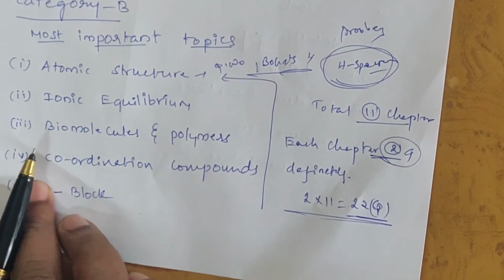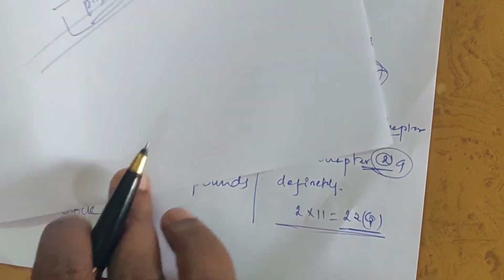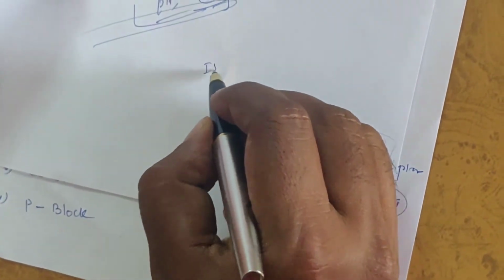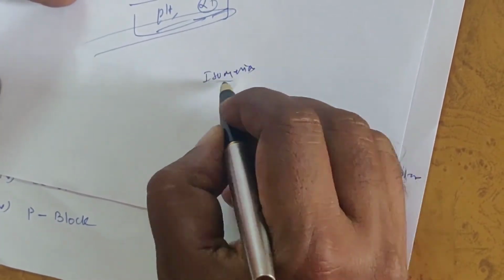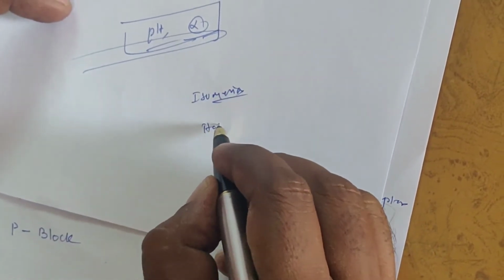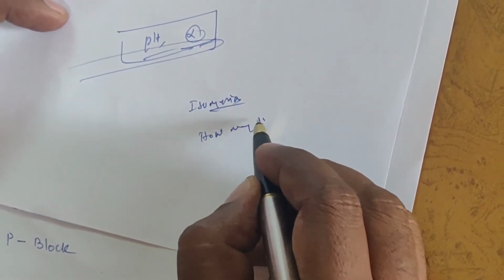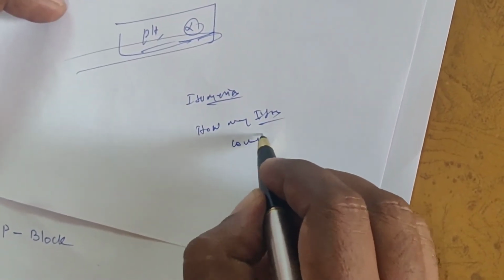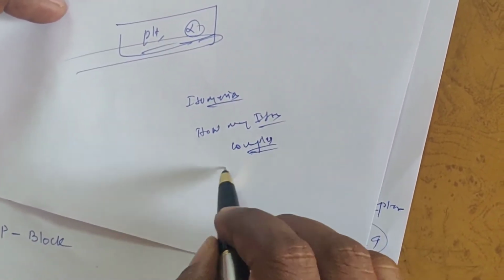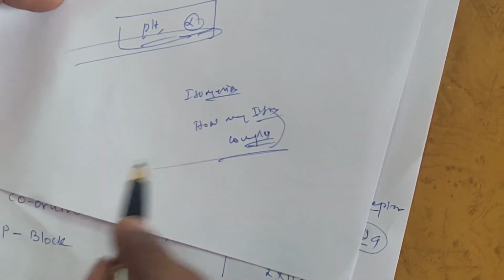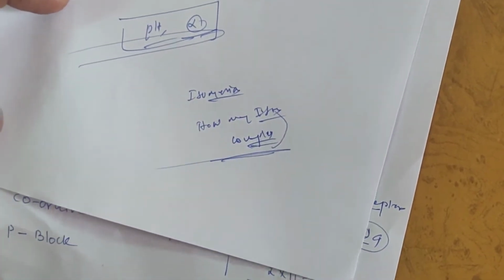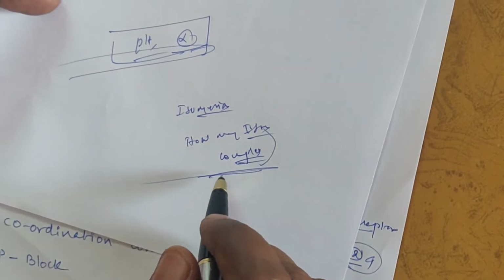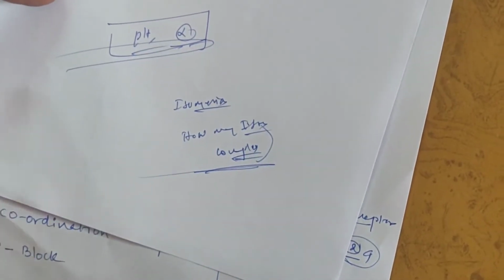Coordination compounds: what are the important topics? Mainly isomerism. How many isomers are possible for a given complex? That type of question is repeatedly asked. Also the simple question: what is the IUPAC name of the given complex?